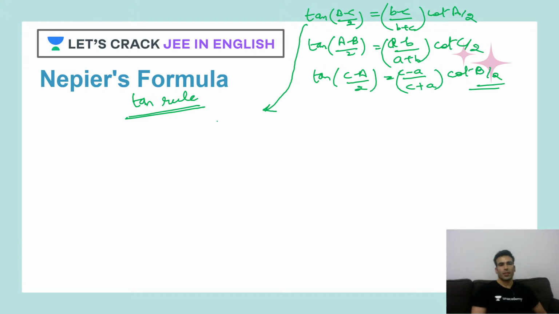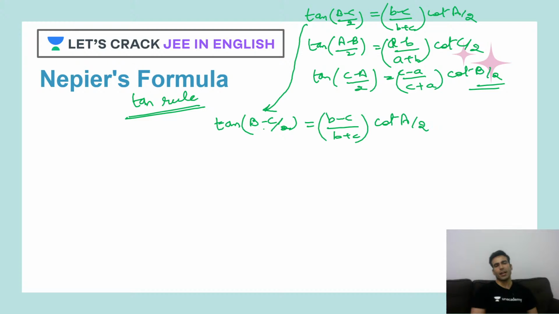This is tan of (B minus C)/2 equals (b minus c)/(b plus c) times cot of A/2. Now tan can be written as sine of (B minus C)/2 upon cos of (B minus C)/2. Similarly here also, if this comes here, this becomes tan something, right? So why not use your sine rule here.